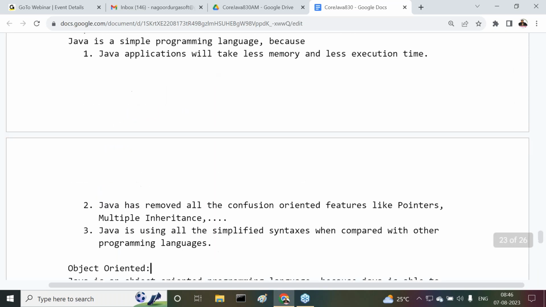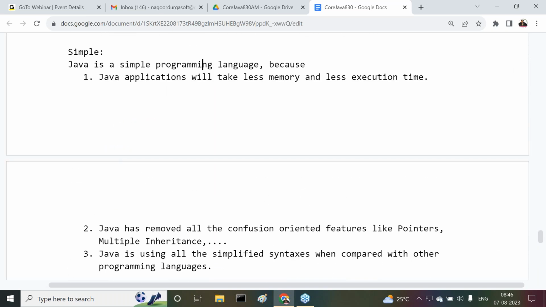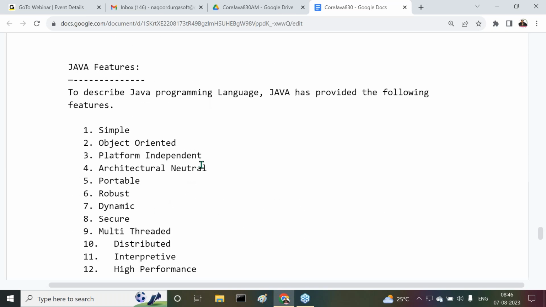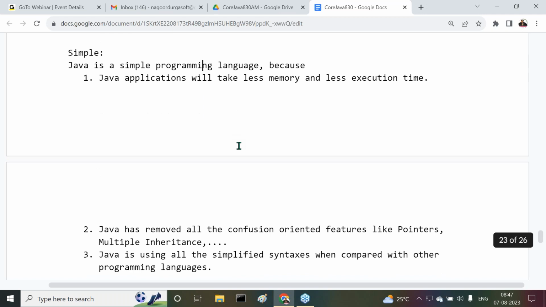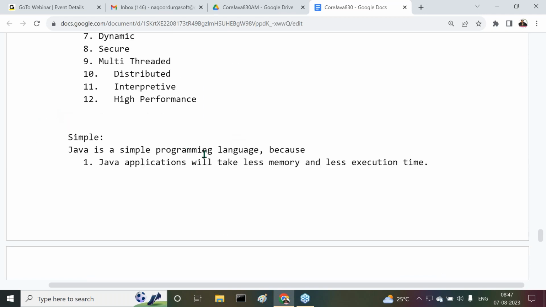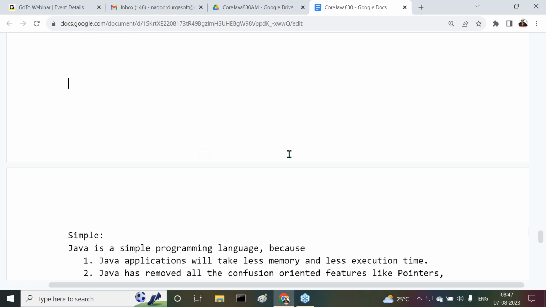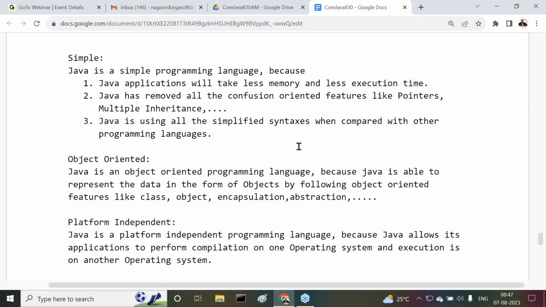Out of all these, we already understood Java is a simple programming language. Java is simple because of three reasons. Java applications take less execution time and less memory. Java has removed all the confusion-oriented features like pointers, multiple inheritance, and so on. Java also uses very simplified syntaxes when compared with other programming languages. Because of this, Java is a simple programming language.